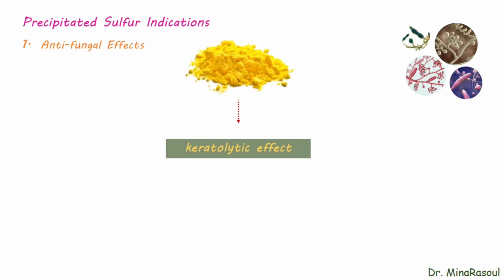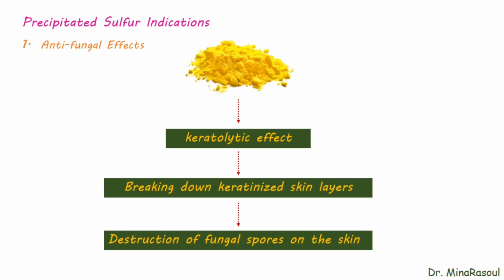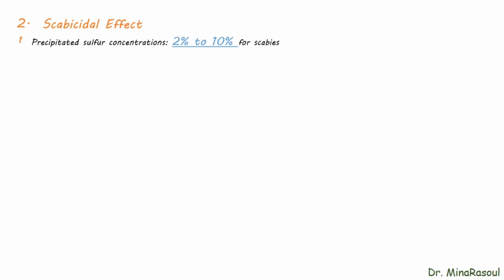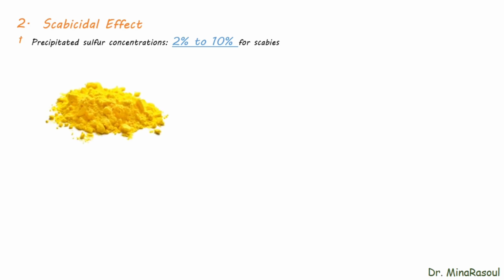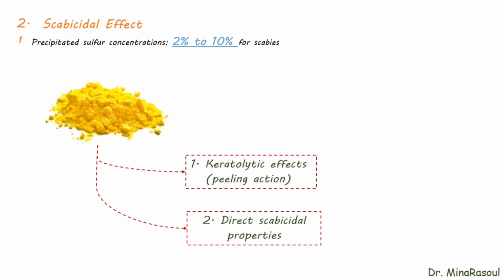Precipitated sulfur indications. Number 1. Antifungal effects. Precipitated sulfur exerts its mechanism of action through the keratolytic effect by breaking down keratinized skin layers which eventually lead to destruction of fungal spores on the skin. Number 2. Scabicidal effect. Precipitated sulfur concentrations ranging from 2% to 10% has been used for centuries for the treatment of scabies. Precipitated sulfur exerts its scabicidal effects by two mechanisms. 1. Keratolytic effects. 2. Direct scabicidal properties.